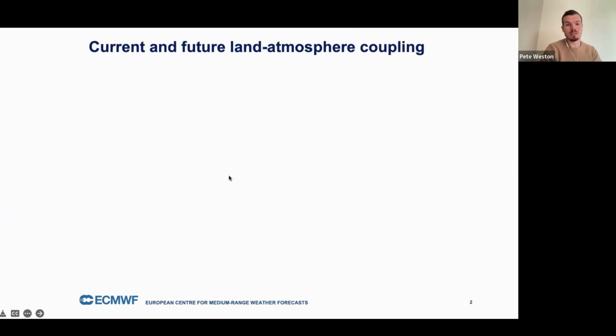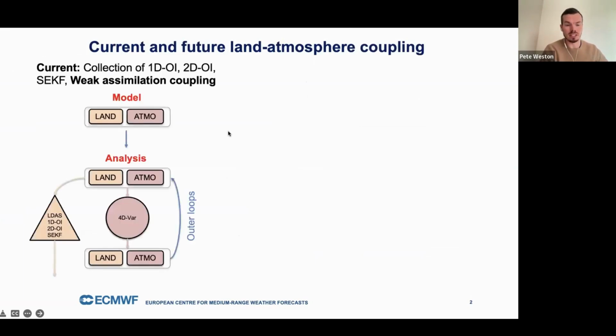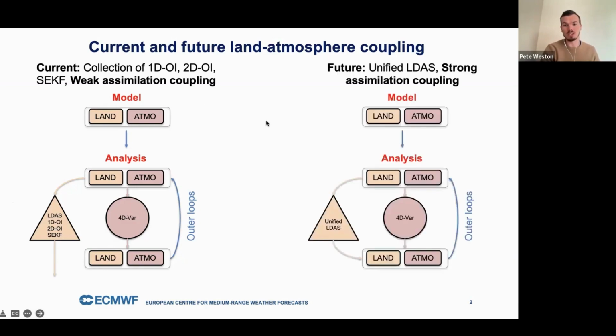In terms of the coupling, I'll show a couple of simplified schematics here, just showing our land atmosphere coupling. So we have a coupled model, and then this feeds into a coupled trajectory within our analysis, but then the actual assimilation is done completely separately. So here on the left, you can see the land data assimilation system, and on the right, the atmospheric 4D-Var. And currently, it's only the atmospheric 4D-Var which feeds into the different trajectories within each outer loop of our assimilation system. The land analysis is only fed into the next model cycle, and that's why this is a weak assimilation coupling.